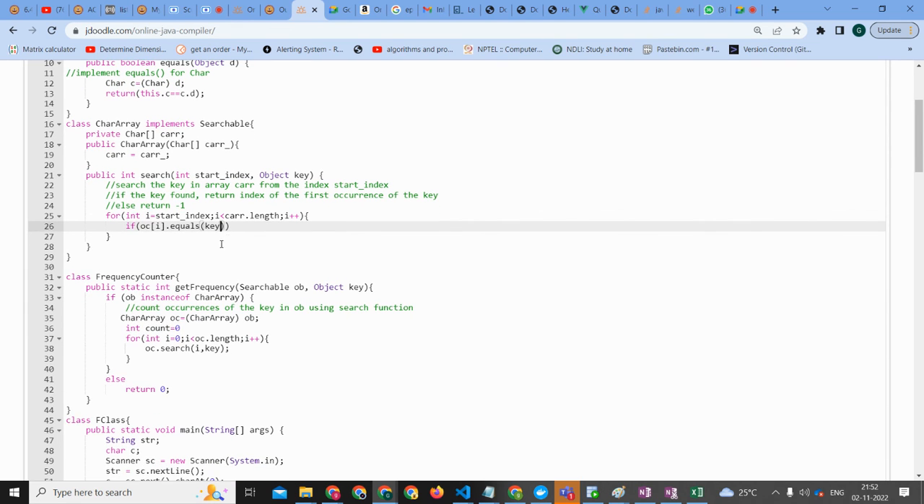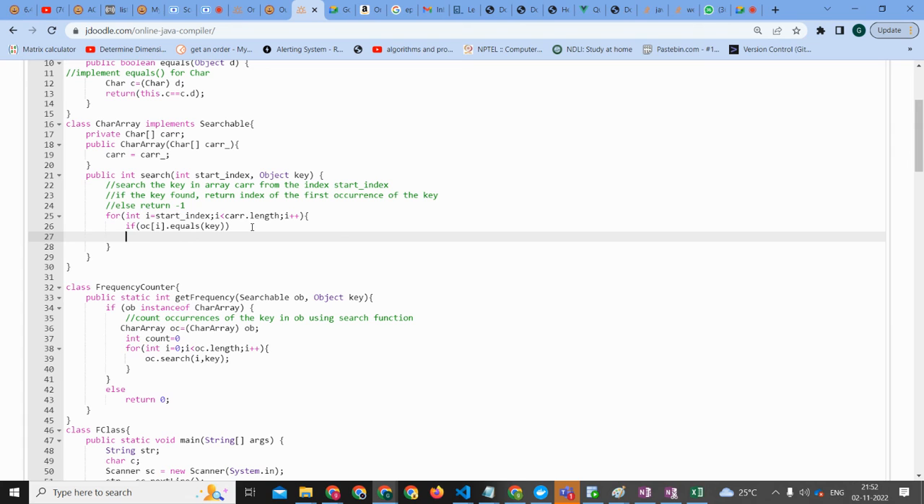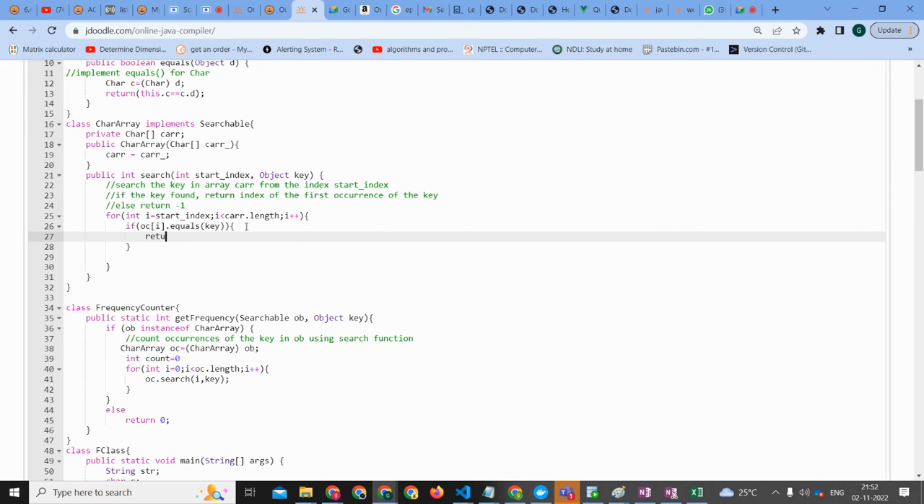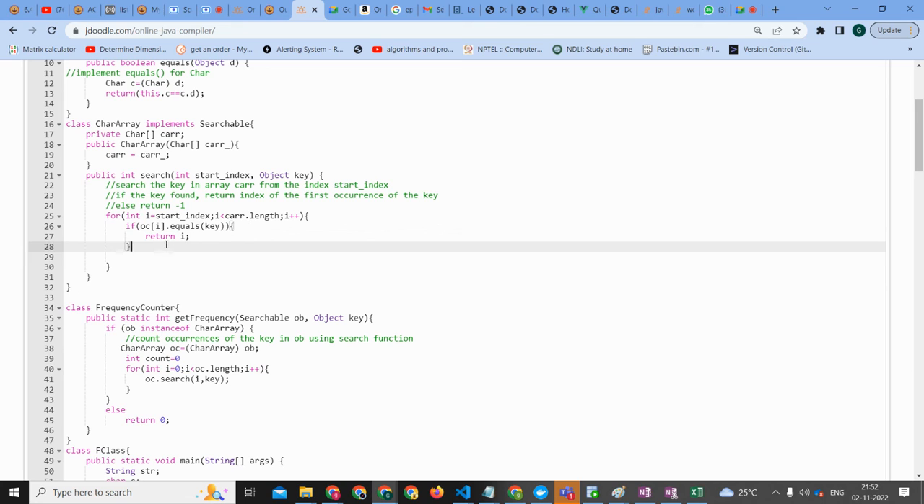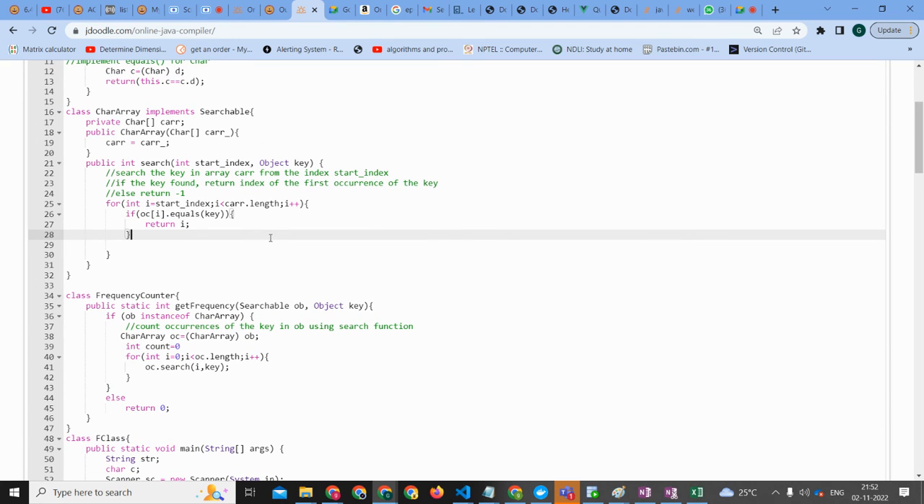Okay, the search function. So if this is satisfied, it should return the index: return i, right? That's all. We don't need to do the else condition. Only if it is satisfied will it return, or else it will keep on increasing. Else return -1. The index of the first occurrence of the key, else returns -1. Okay.